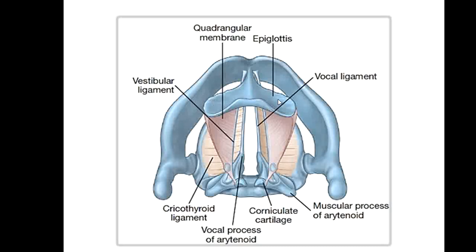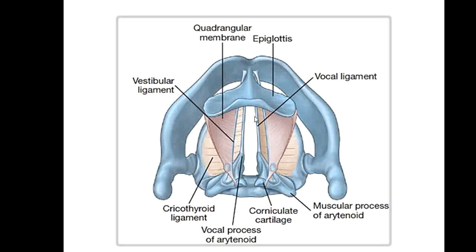So you can see below the epiglottis a membrane is there. This membrane, the first membrane below the epiglottis, is the false vocal cord. You can call it the false vocal cord, and this is also called the vestibular fold, false vocal fold or vestibular fold.